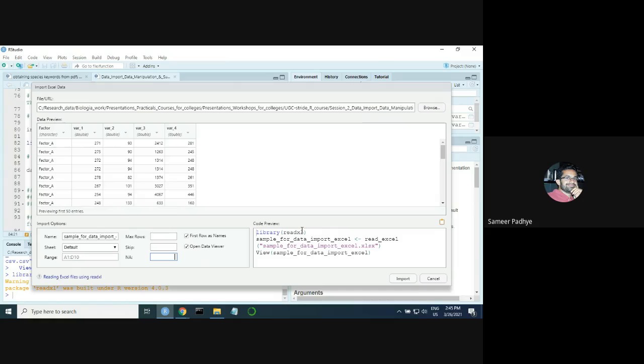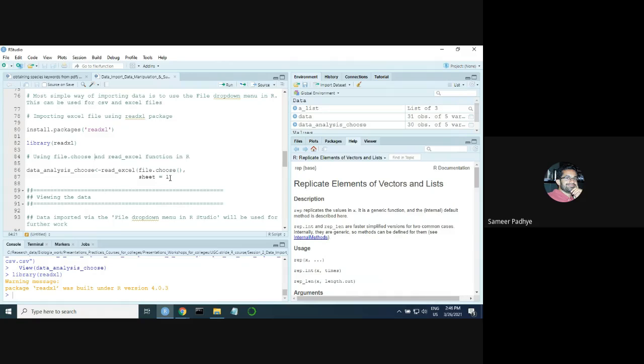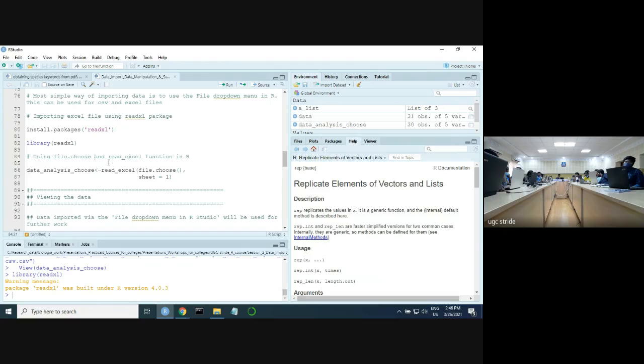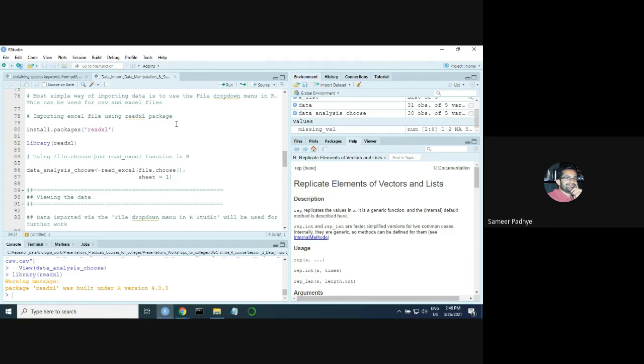And in the last option, it asks you how to treat missing values. Here you leave it blank. Don't put anything here. All right. Once you are satisfied with all the options, you can press import. It might take some time also.